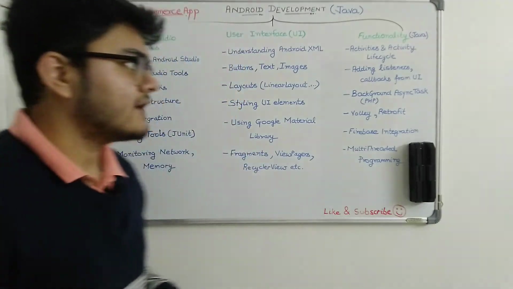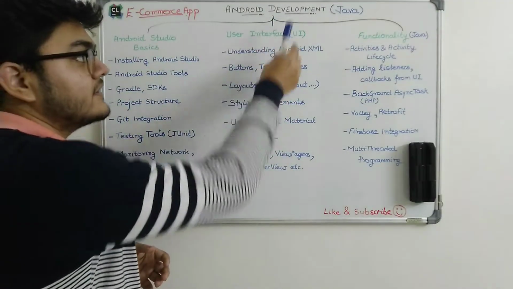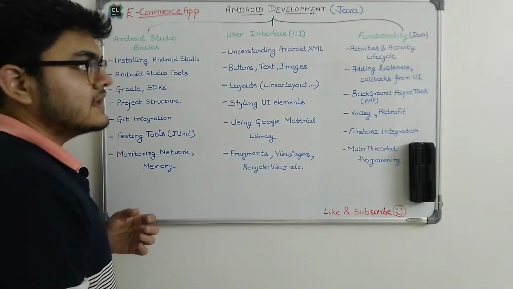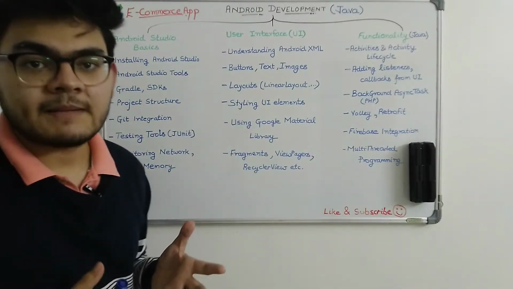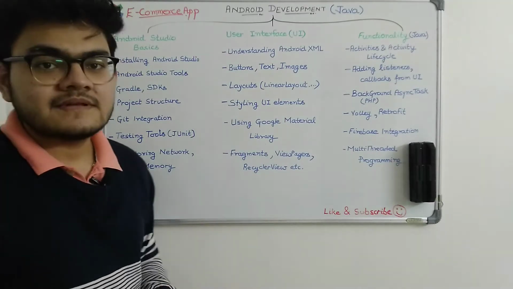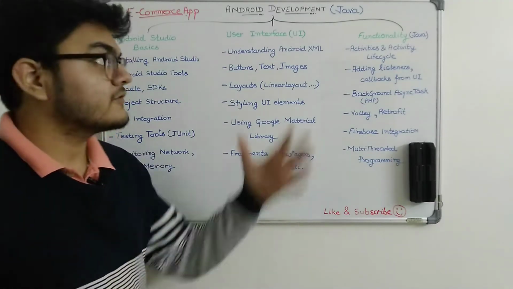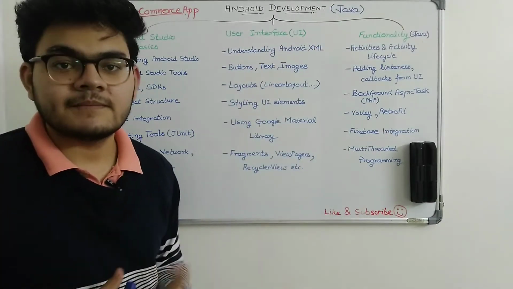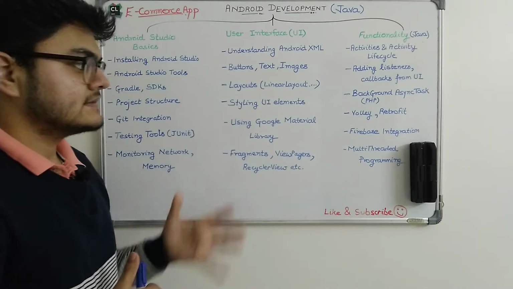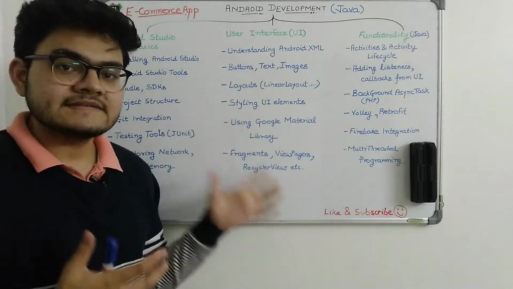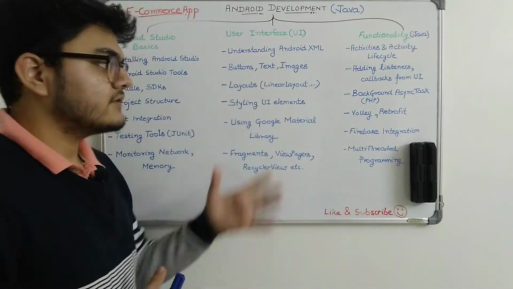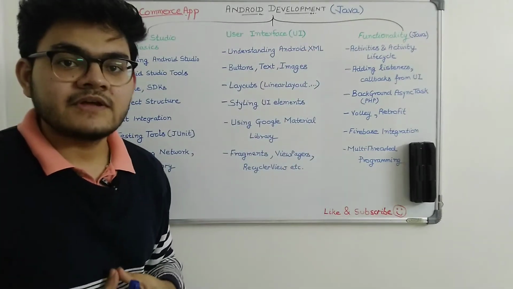So basically I have divided the Android development into three sections. First of all, important thing is we are going to use the Java programming language, and the major reason is because I have proficiency in Java. I have done web development in Java, and that's why we are going to use it. You can also use Kotlin, but this course specifically we are going to use the Java programming language, right?